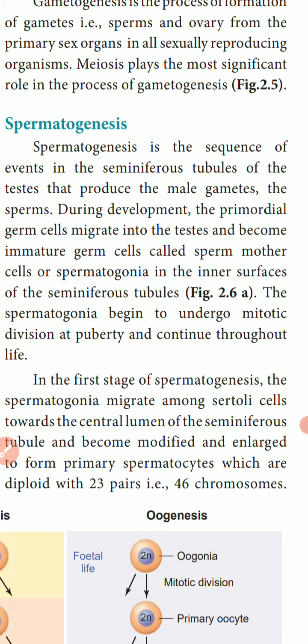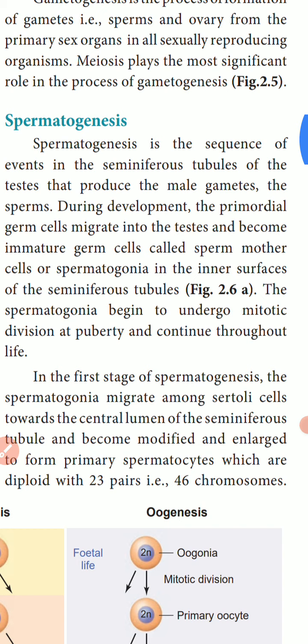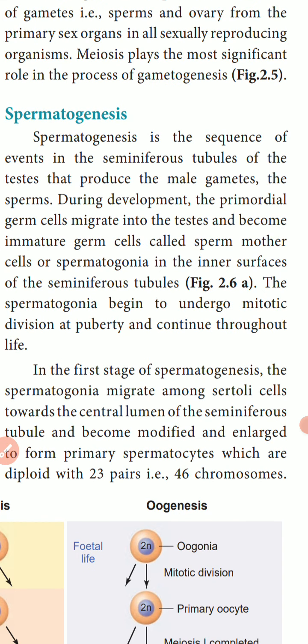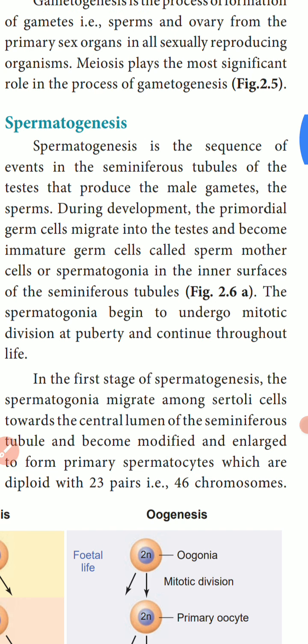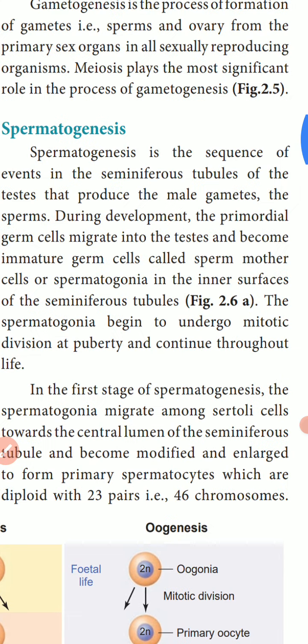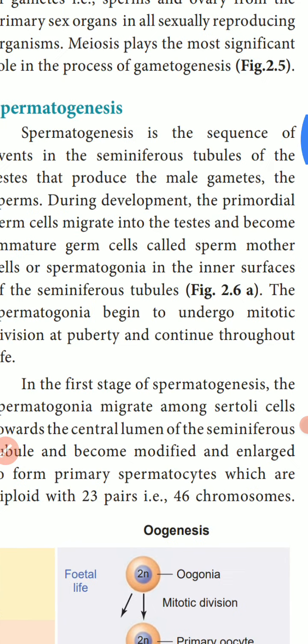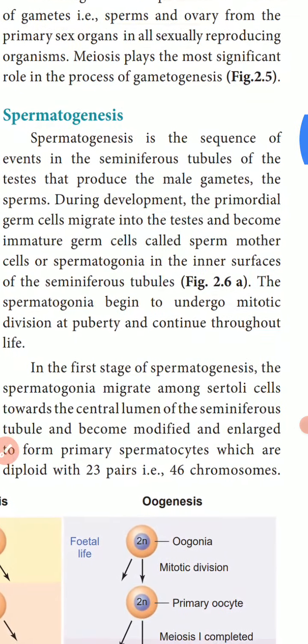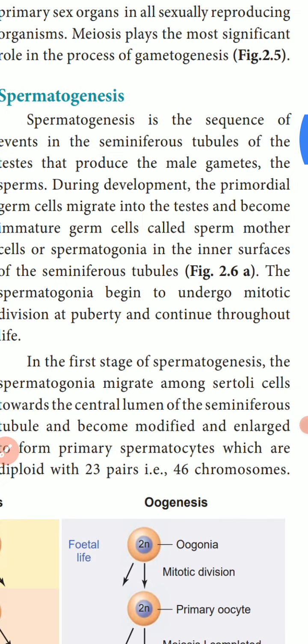Next, we'll see spermatogenesis. Spermatogenesis is a sequence of events in the seminiferous tubules of the testes. As we discussed in the last class, the seminiferous tubules produce male gametes. So where are the male gametes produced? In the testes. Inside the testes there are seminiferous tubules, and in that area the male gametes are produced. The male gamete is called a sperm.